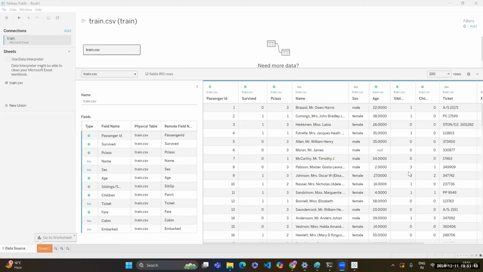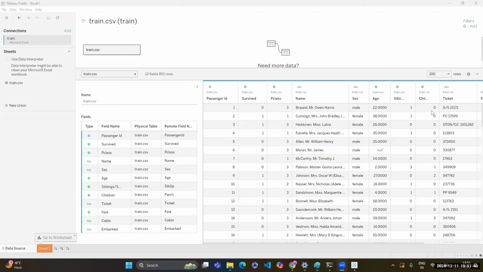It's numerical data. In numerical data, is it continuous or discrete? How can this be continuous? Number of siblings. Can anyone have 1.5 siblings? No. So it's discrete numerical data.